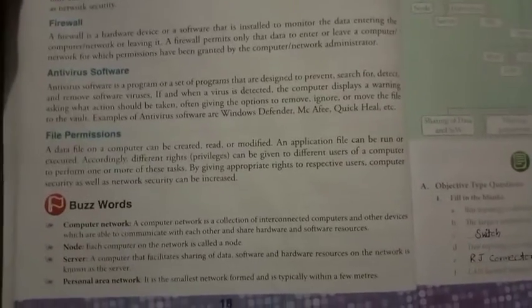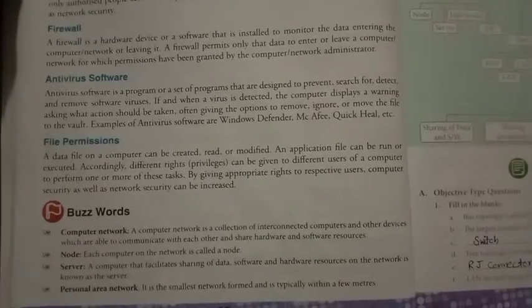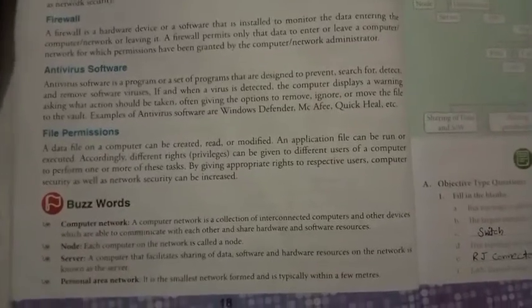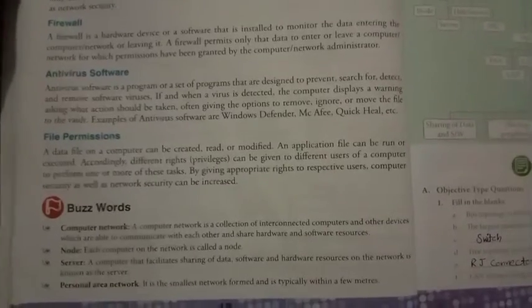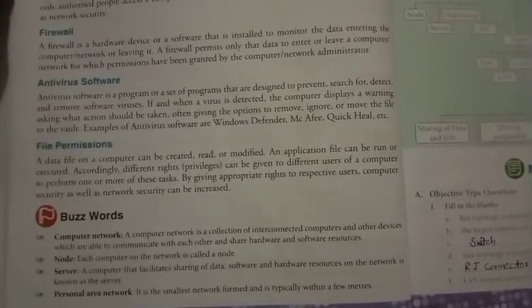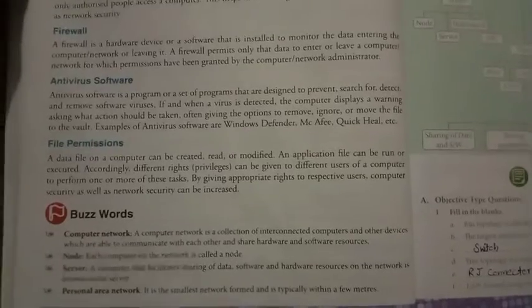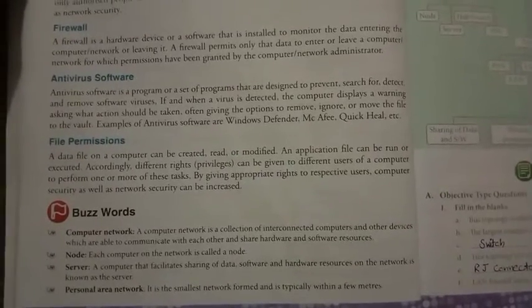So the next one, node. Each computer on the network is called a node. Server. What is a server? A computer that facilitates sharing of data, software and hardware resources on the network is known as server.